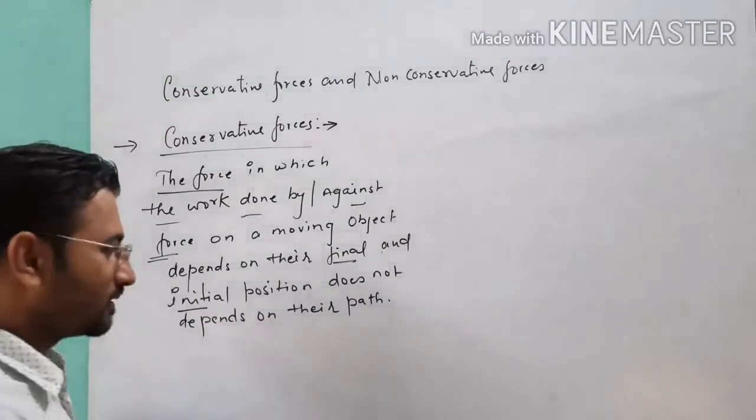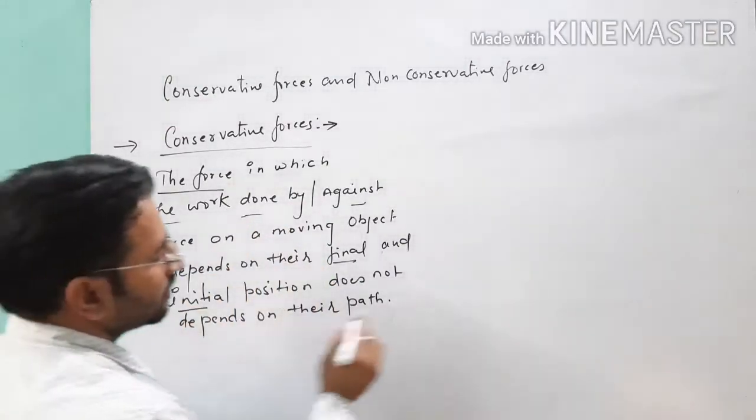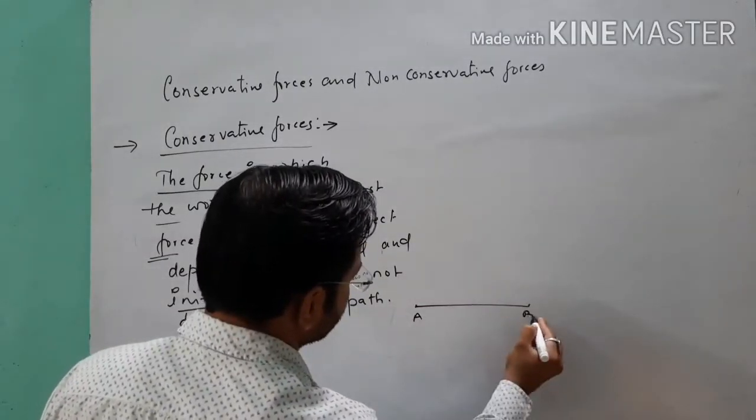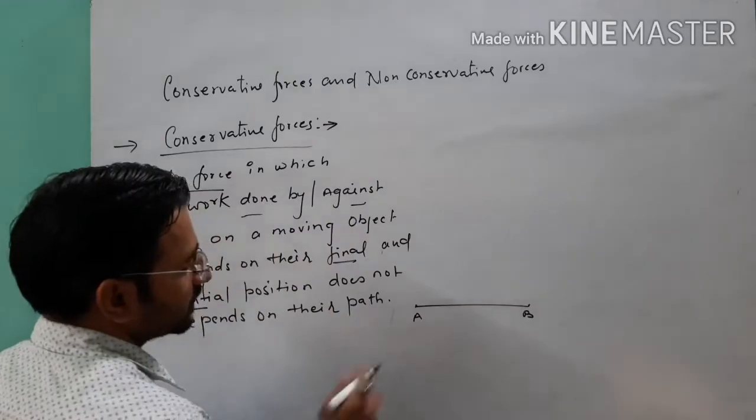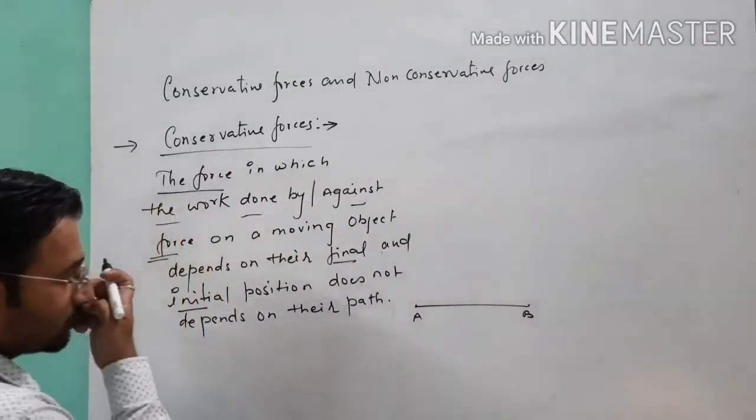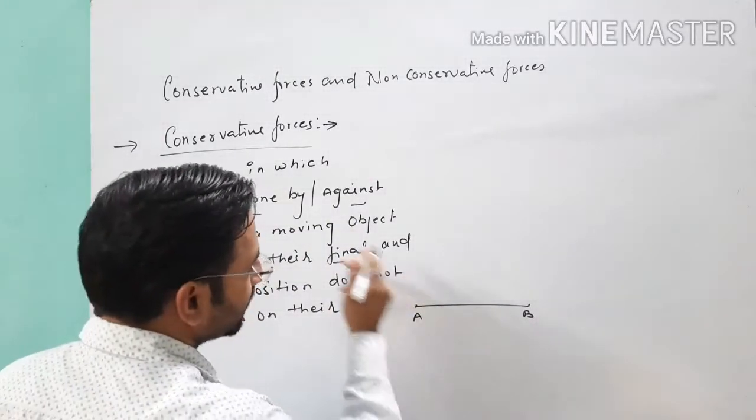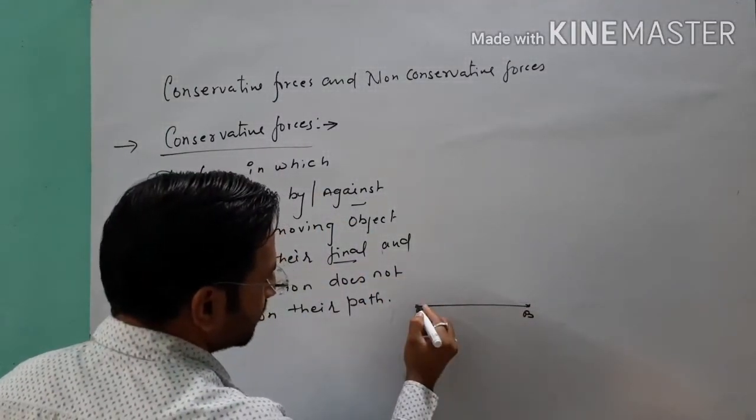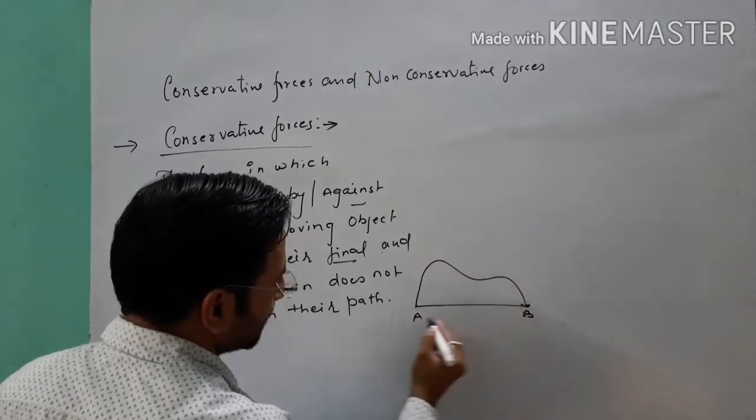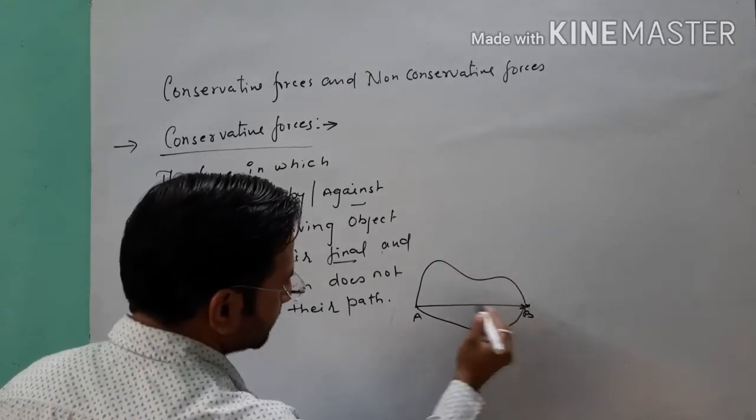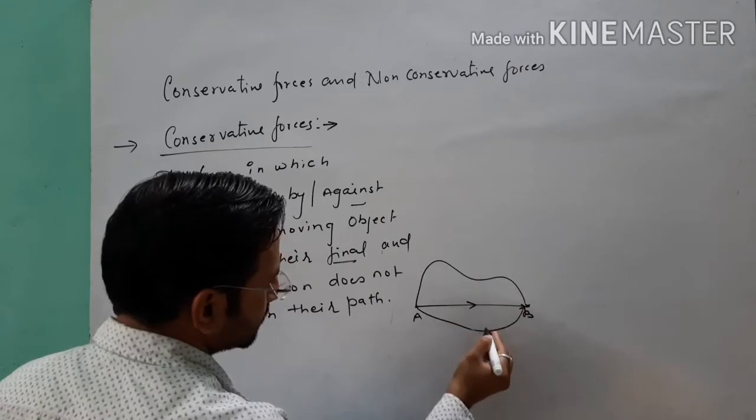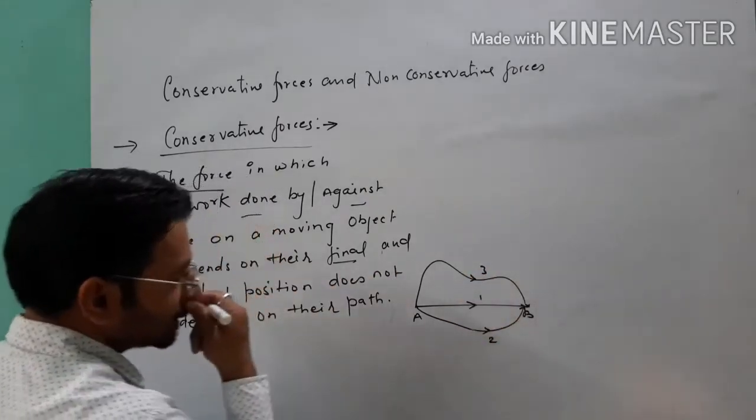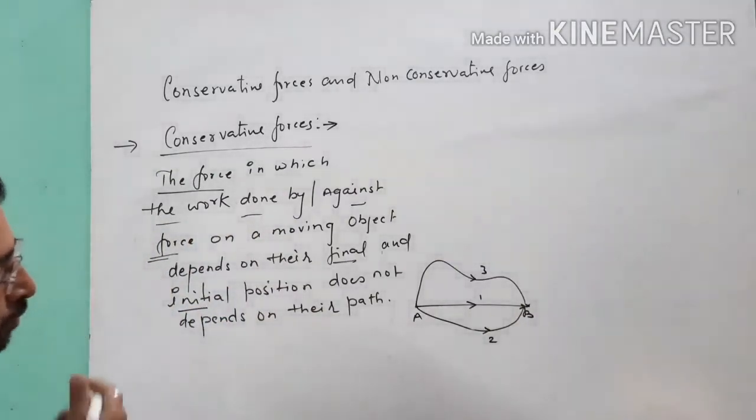Now after this definition, when we write about the conservative force, we have two positions or locations A and B, and the object is moving from A to B by applying some force F. Under this definition the object has different paths. Suppose one path is this, second is this, and third is this. There are three paths to reach the object from point A to point B.